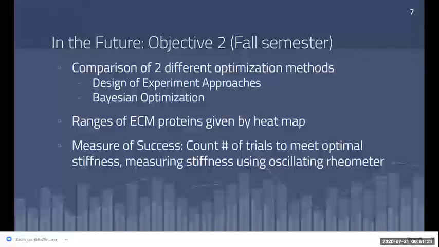And what's on the oscillating rheometer? An oscillating rheometer basically measures stiffness. I can't really explain exactly what it does since I haven't used it yet, but basically what it does is it measures stress and produces a stress strain curve based off of that. That's pretty good for not having used it yet. I don't think I've used one either, but that sounds good to me.